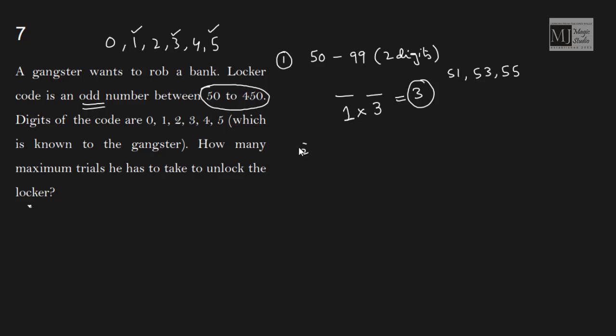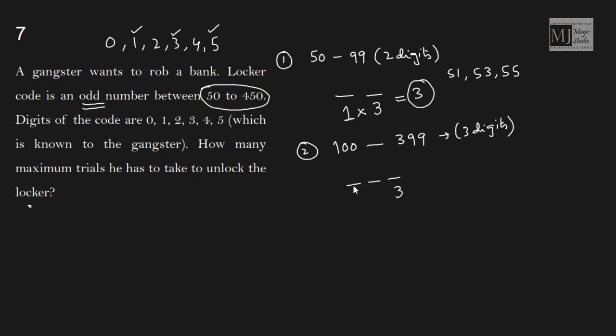Next, let me have numbers from 100 to 399, because 450 is the closer. We are dealing with 3 digit numbers. Now again, the 3 digit number should be an odd number. An odd number should end with 1, 3 or 5. That means the last position can be occupied by any of these 3 digits in 3 ways.